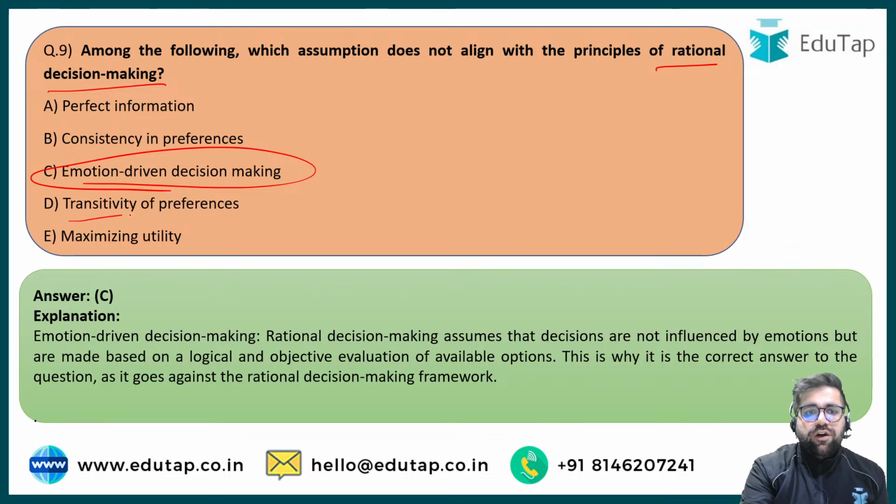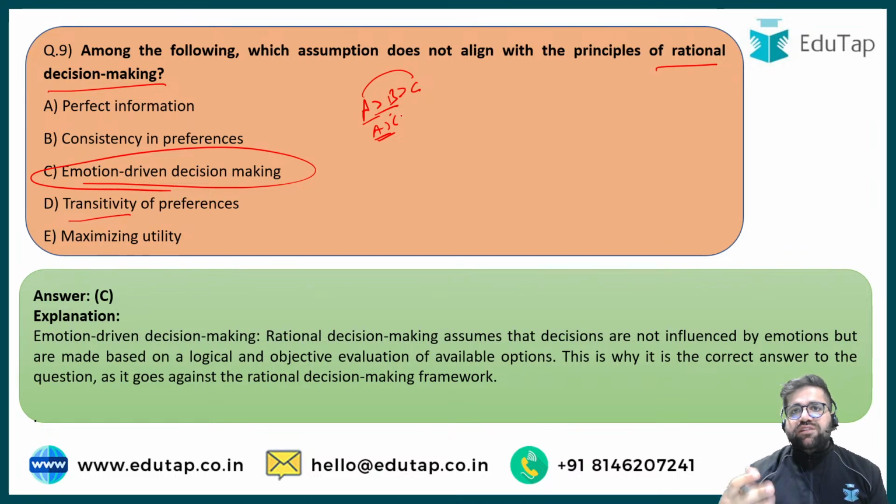What is the meaning of transitivity? Transitivity basically means if you prefer option A over B, and you also prefer B over C, it means that you will prefer A over C. So this is like transitivity of preferences, as simple as that.